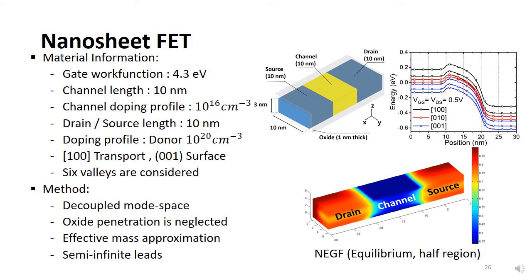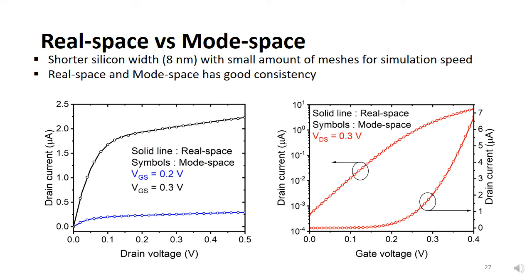The coupled mode space approach is adopted in this work, and other assumptions are the same as the previous section. The result of the subband profile along the channel direction is also shown. The comparison between real space and mode space approach at the DC level is presented before going on to the AC simulation. Only in this slide, a shorter width device with a small number of mesh nodes is used to reduce time consumption. As you can see, they show good agreement, and the coupled mode space approach can be understood.